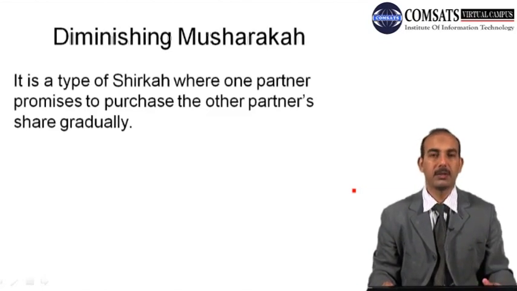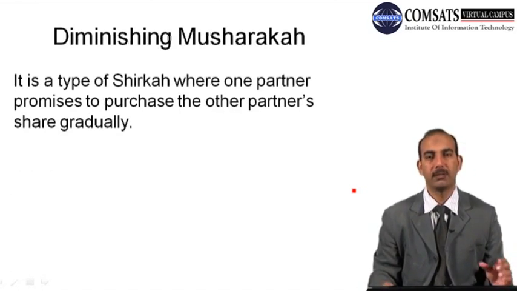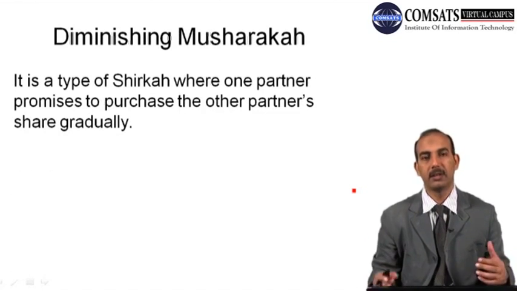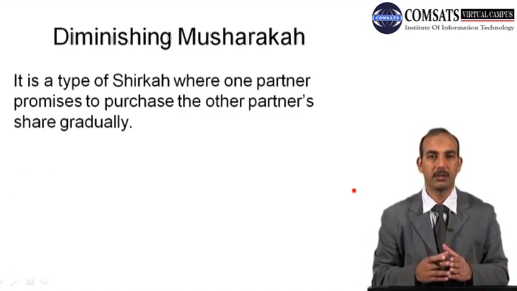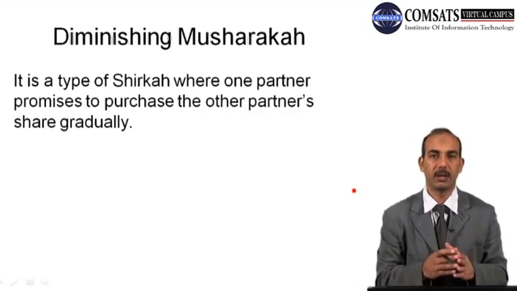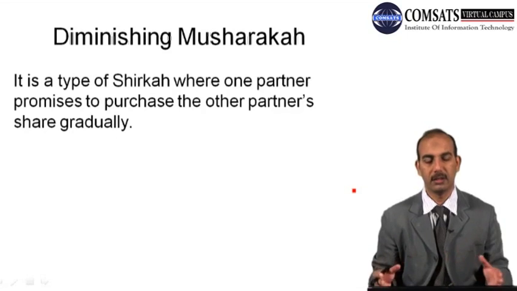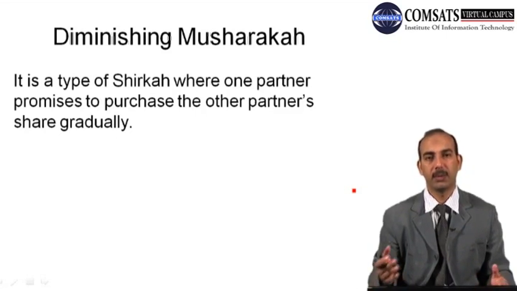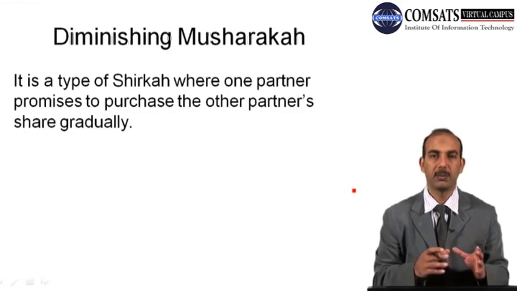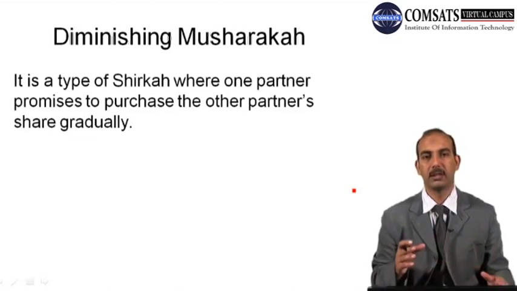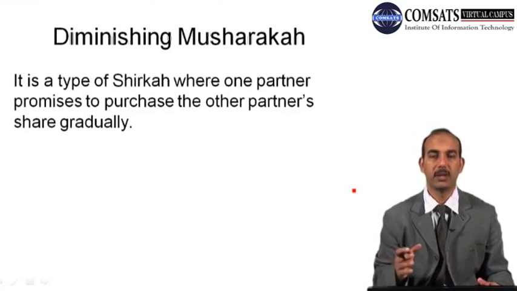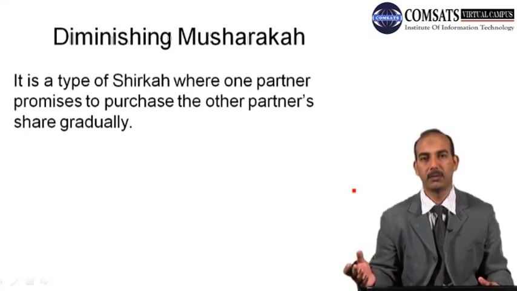The definition of diminishing musharaka: as it is clear, this is musharaka, a partnership, but the word diminishing adds here, and logically it means that something is diminishing. So we take it as the share of one partner is diminishing in the partnership agreement. It's a type of shirka where one partner promises to purchase the other partner's share gradually. In this arrangement, one of the partners will provide an undertaking that he or she will purchase the shares of the other partner, and gradually the share of one partner will be increasing and the share of the other partner will be decreasing.